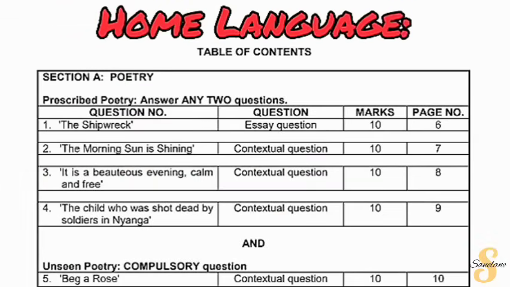First, we are going to look at how to answer questions. We touched a little bit on this when we were looking at the scope, but now I'm here to remind you of it again just one more time. The paper that I'm referring to is last year's question paper, and it is linked in the description box below. Starting with home language, you have section A. Section A is the poetry section. Out of the 12 that are prescribed, 4 will come out. They will need you to choose only 2 and then also answer one unseen question, which will be question 5.